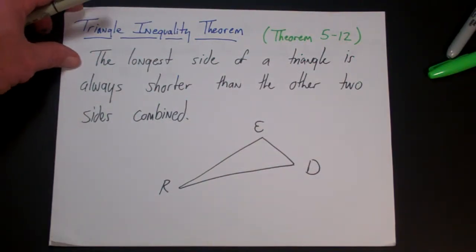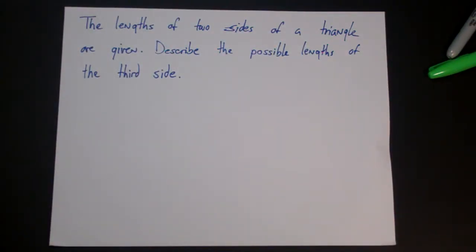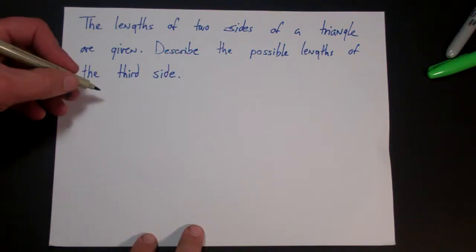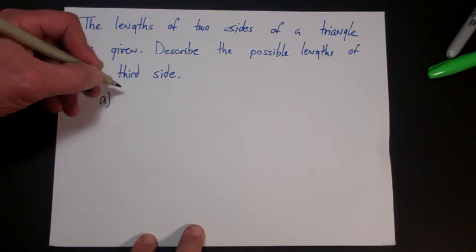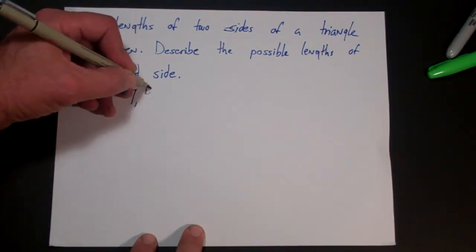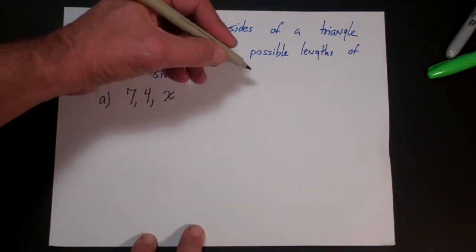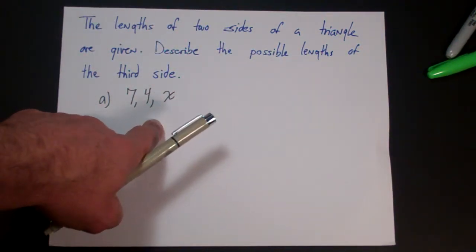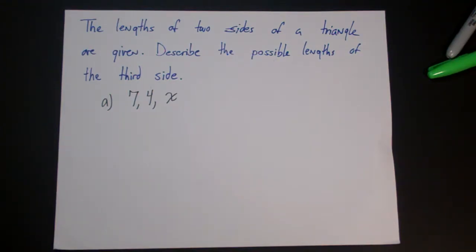In this one we have a slightly different question, that is, the lengths of two sides of a triangle are given and describe the possible lengths of the third side. So let's just do some examples here. In the first example, let's say that we had 7 and 4 and x. And the question is what could x be if this is a triangle?